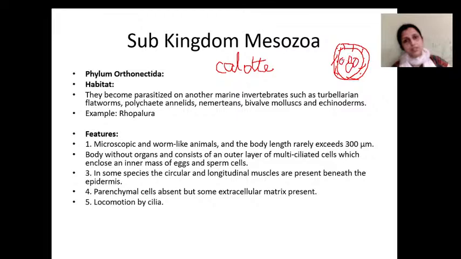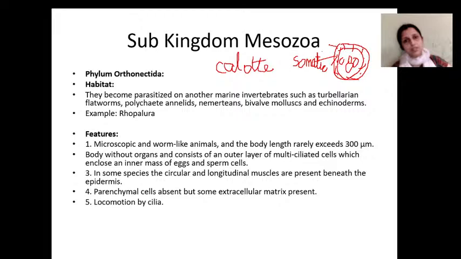Then the somatic cells are concerned with locomotion and absorption of nutrients. So mesozoans have a simple body plan. In total they have only 50 cells, with an outer layer of cells and very few cells inside.